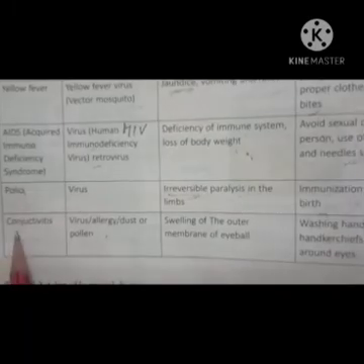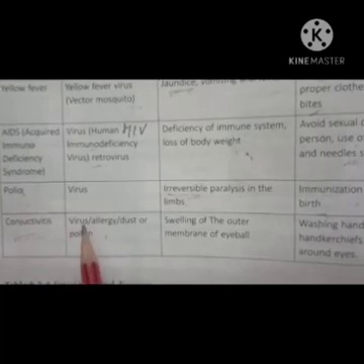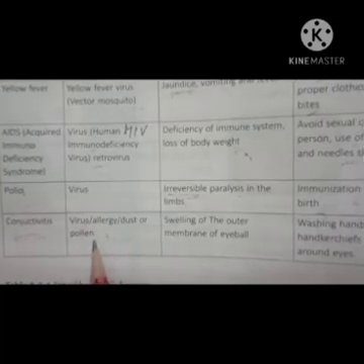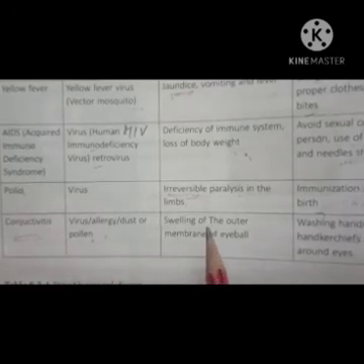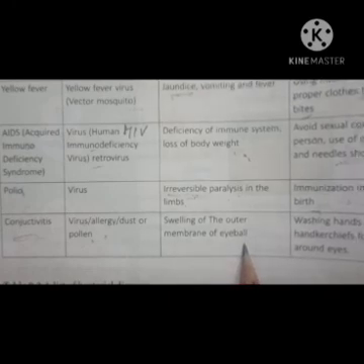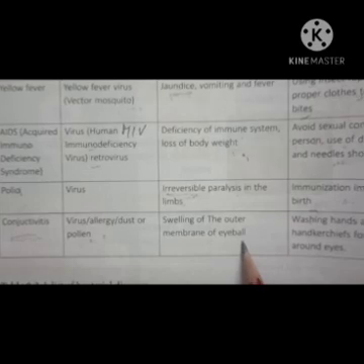Okay. Now another disease is your conjunctivitis. It may be a viral disease or due to allergy or dust or pollen grains, right? Actually, what happens in conjunctivitis? Swelling of the outer membrane of the eyeball. Your eyes become red, and pus comes out from the eyes.